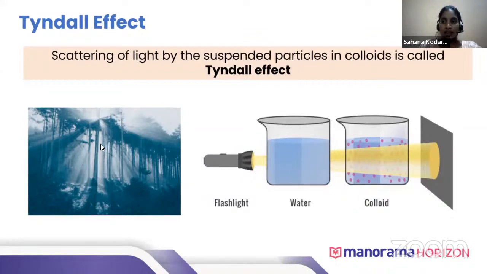When sunlight comes, the water vapor acts as suspended particles of colloid, so we can see the sun rays. Okay.